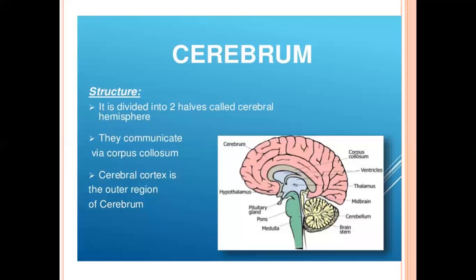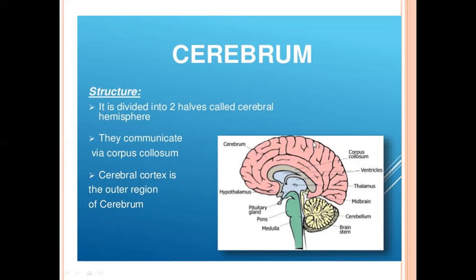Now, next is the cerebrum. The third part of the forebrain is the cerebrum, and this is the largest part of the forebrain. I told you the forebrain is the largest area of the brain, but the cerebrum is the largest part of the forebrain. Its function is that it is involved in thinking and also movement of skeletal muscle. Is it clear? And you can see here, this is the cerebrum.